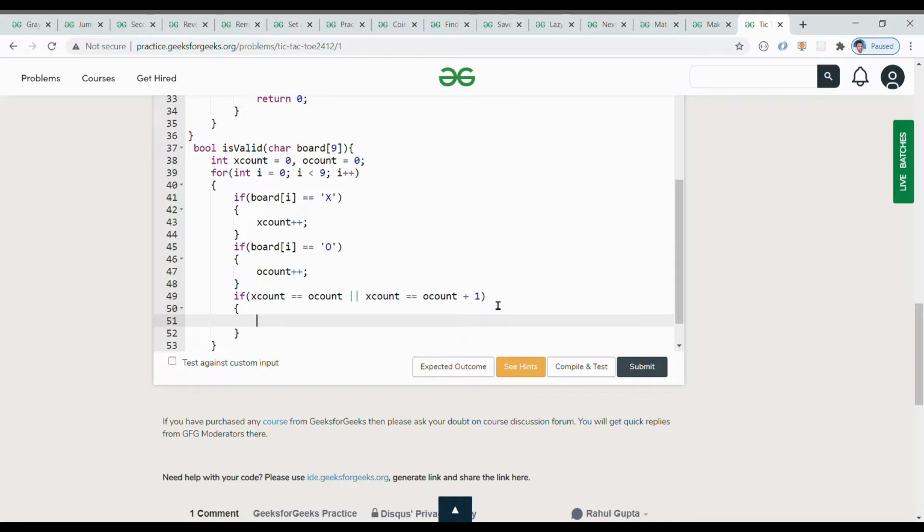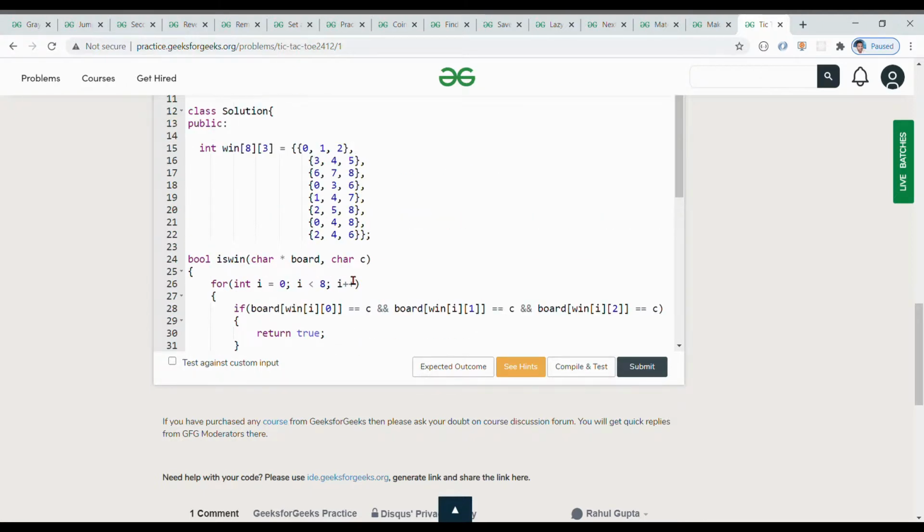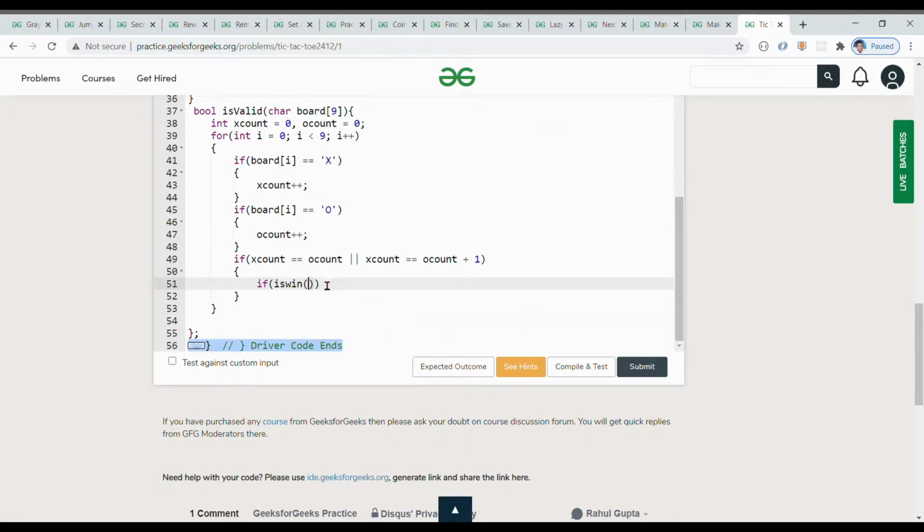In the if body, we write if is win, and we are taking two parameters, so we want to pass two arguments as well, right? So isWin takes board first, and the second one is the O value.